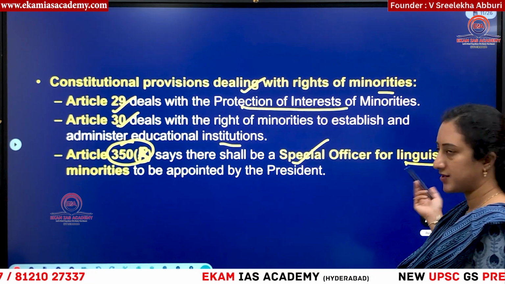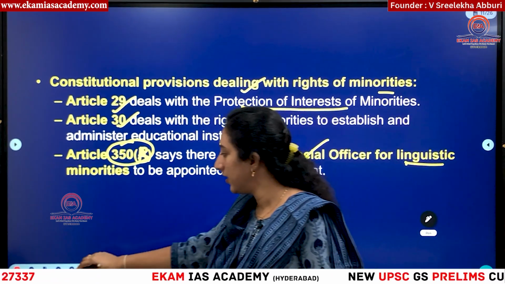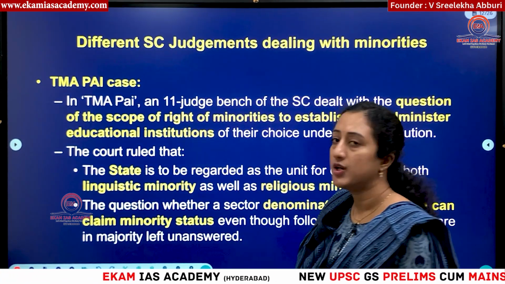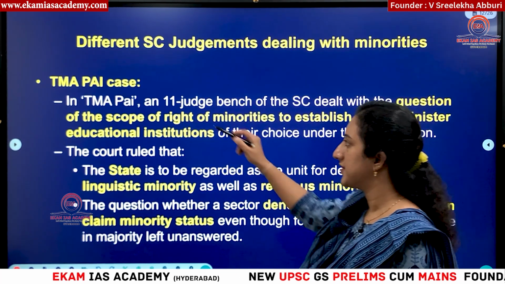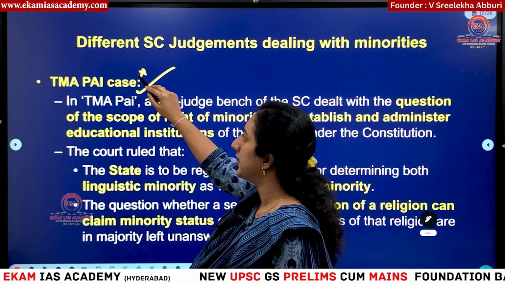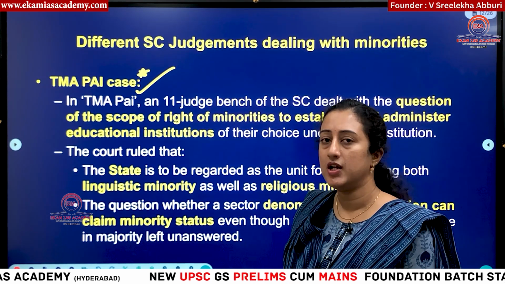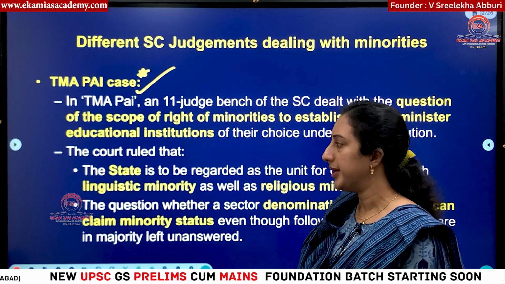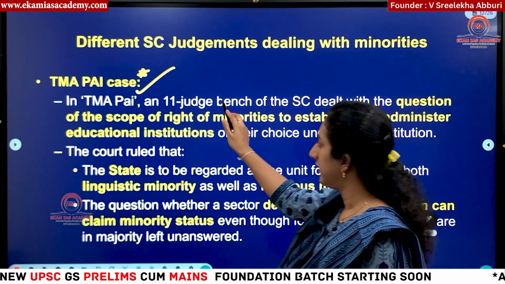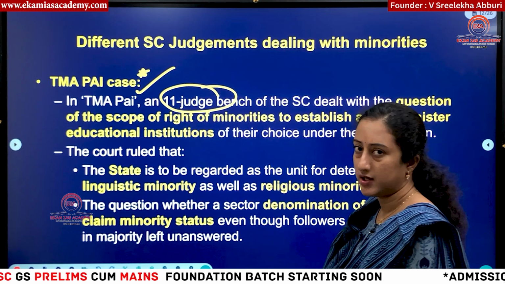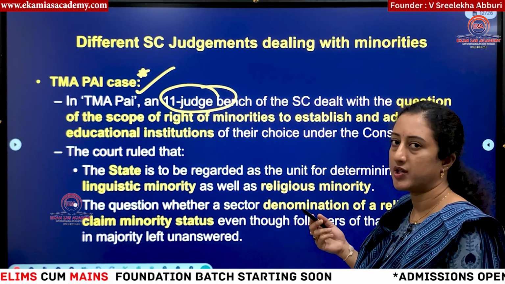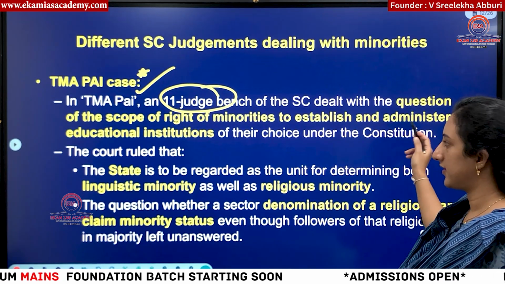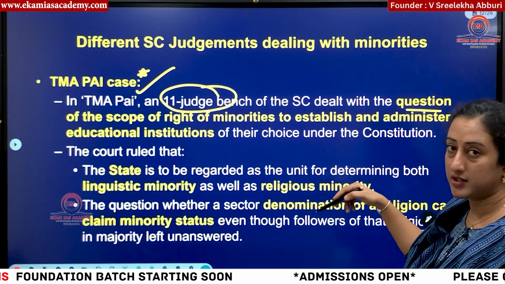Linguistic minorities, I have just explained, are those who speak languages other than the official languages. Then, what are the recent Supreme Court judgments? This case is so important: the TM Pai case. If there is any question on minority status, you should quote these things for more marks. In this case, an 11-judge bench, you can see here. The highest is the 13-judge bench in the Kesavananda Bharati case. So the 11-judge bench decided, what did they discuss?